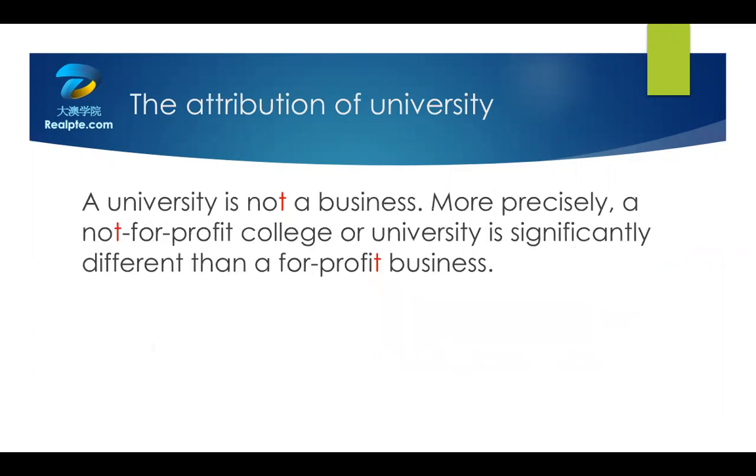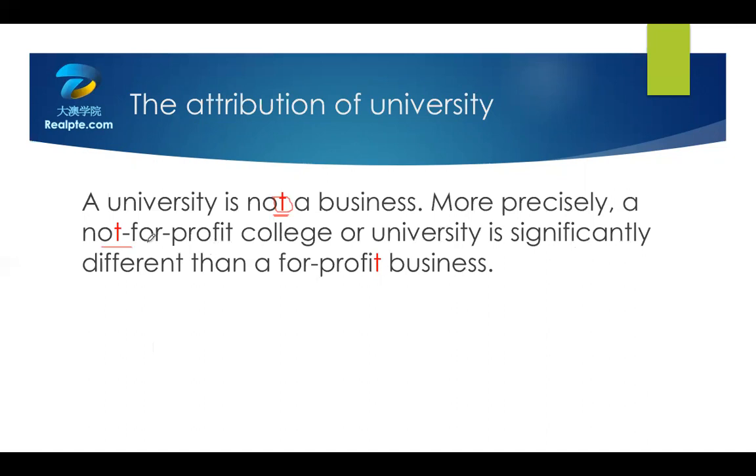我们来分成3个部分来看一下。A university is not a business. 这个 t 呢，我们可以把它弱化。A university is not a business. Is not a business. OK，这个 t. More precisely, a not-for-profit.